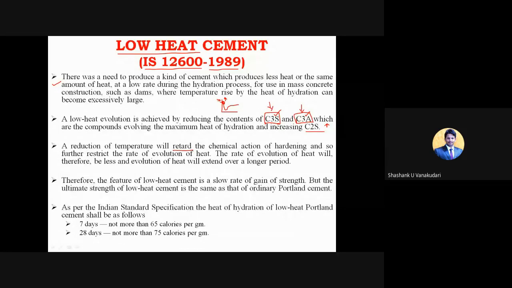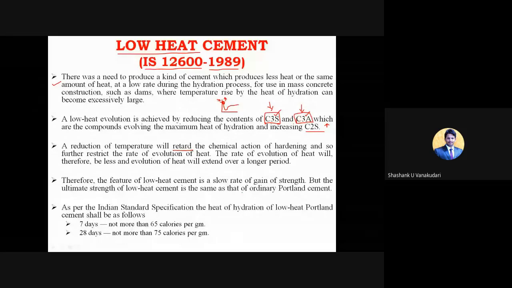Okay. And then the feature of low heat cement is a slow rate of gain of strength, but the ultimate strength of low heat cement is the same as that of the ordinary Portland cement. The thing is, at the initial stage, you can't achieve the strength as you will achieve in the OPC. Yesterday we studied one more type of cement, that is quick setting cement, and one more, rapid hardening cement.